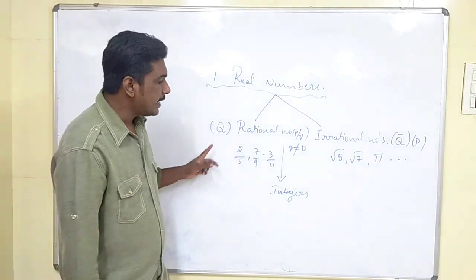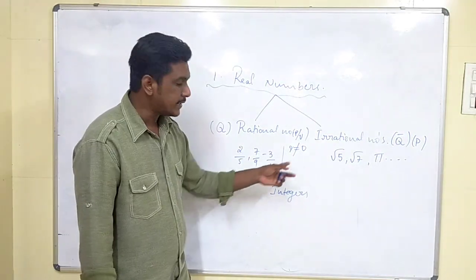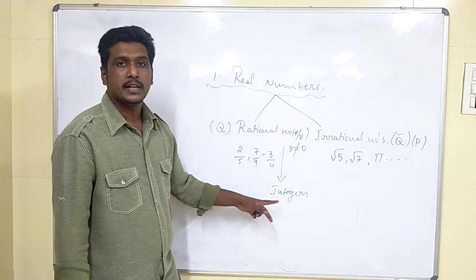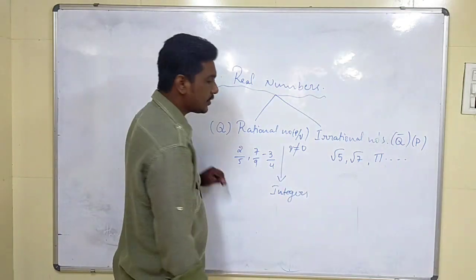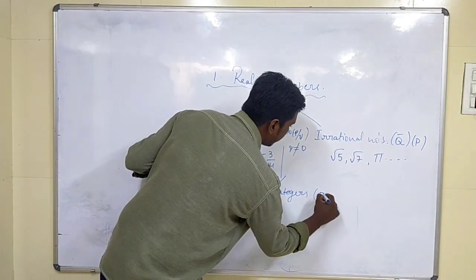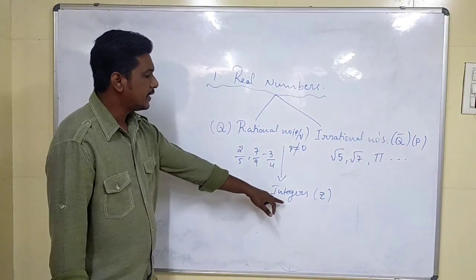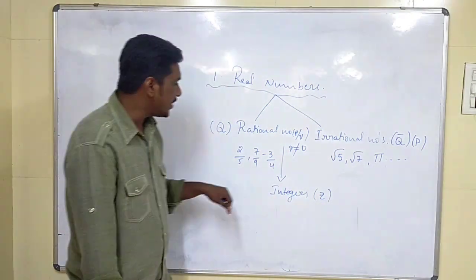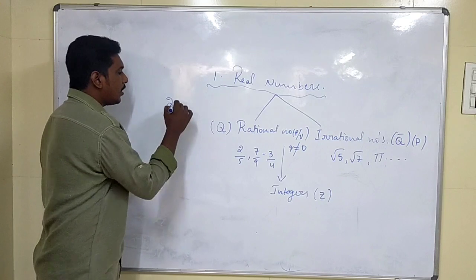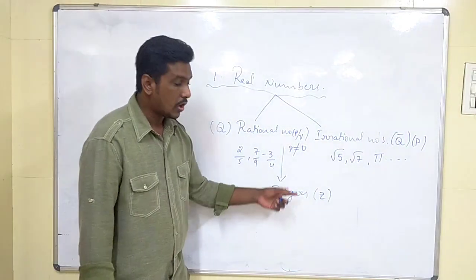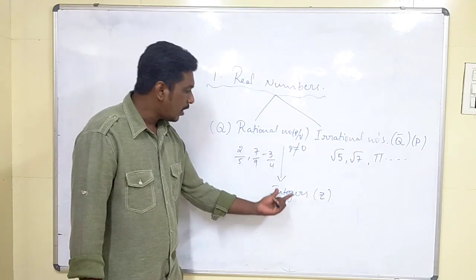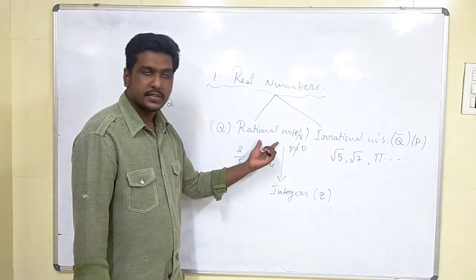That set of numbers is called integers, children, and we denote integers with the letter z. So if you observe, all integers are rational numbers itself.